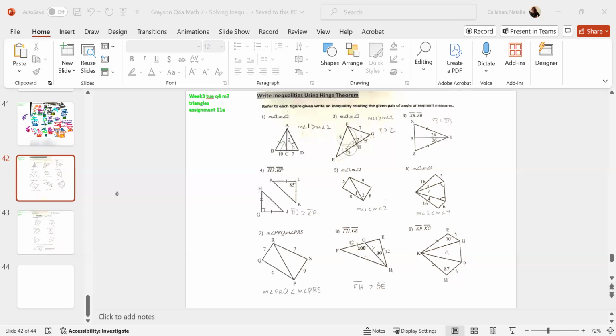Okay, so this is week 3, Tuesday, quarter 4 math science. We will be on triangles, inequalities, and the hinge theorem.